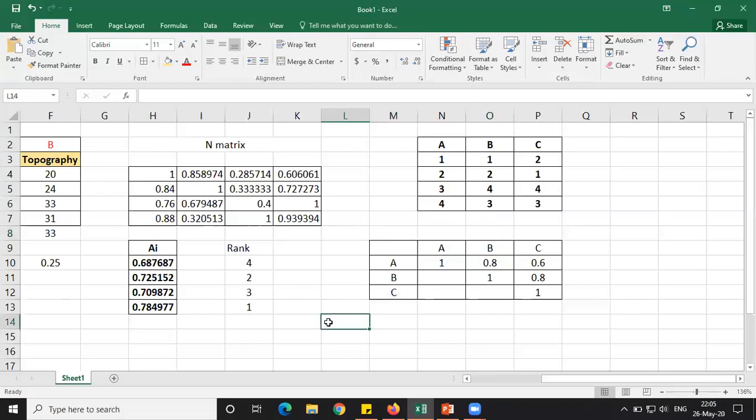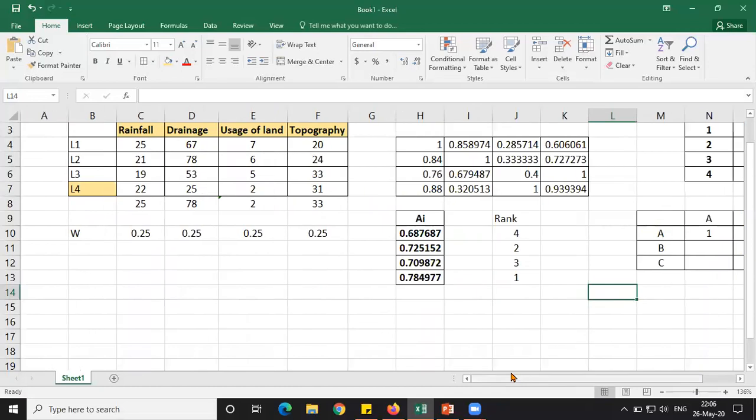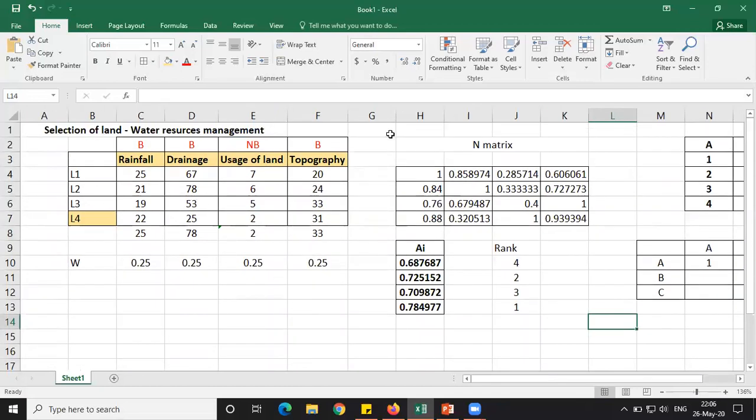So try to practice this SAW method. I think this completes all the criteria related to the MCDM techniques. So far we have discussed four methods, and that completes them. Thank you.